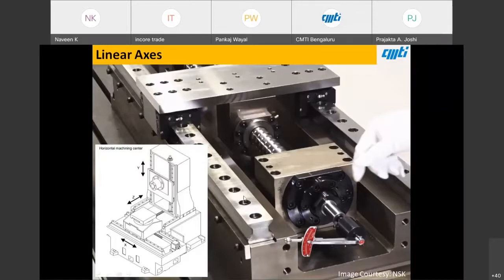So the construction is very important when it comes to accuracies. The guides are bought-out elements, mounted directly on the bed. So the flatness, and how you are assembling it, matter.